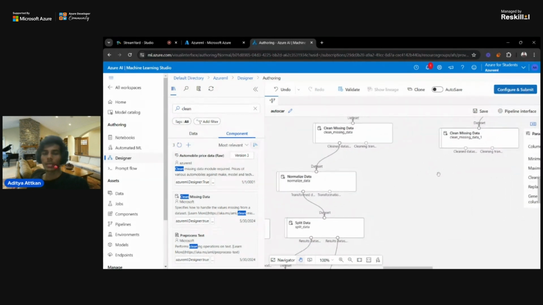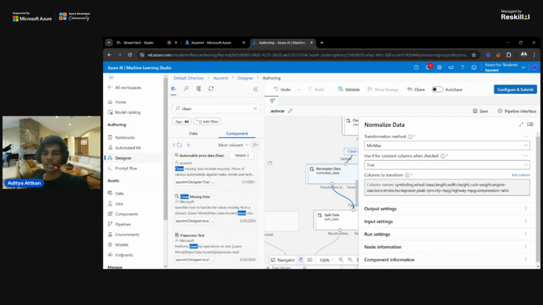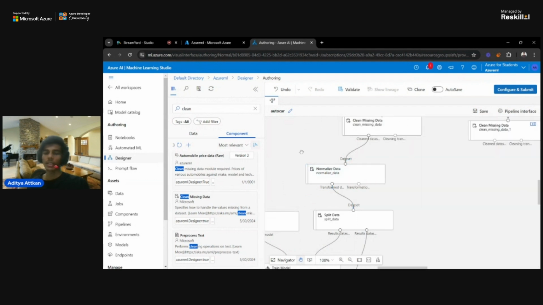Now we can normalize the data. After cleaning the data, we can normalize it, extracting the particular important data from the outcome of the missing data step.